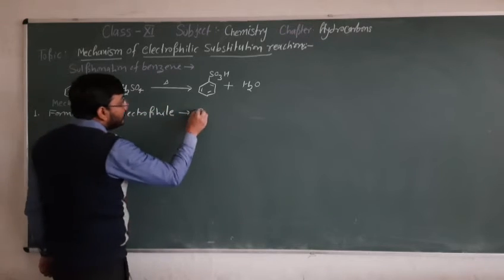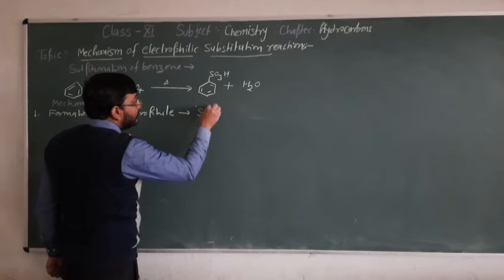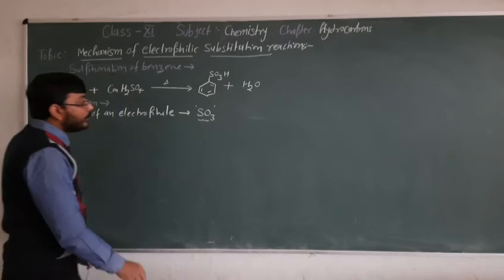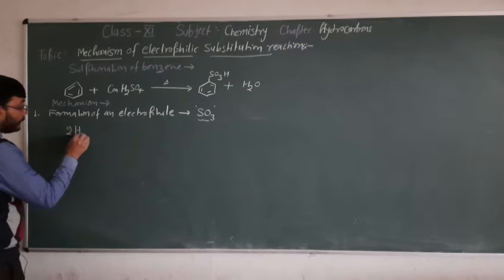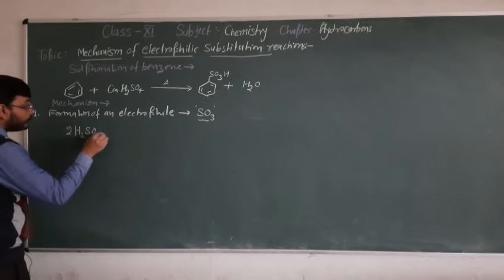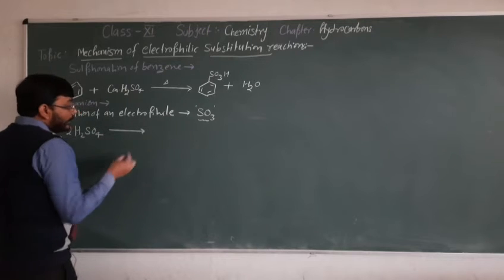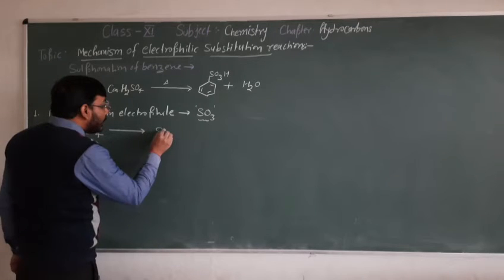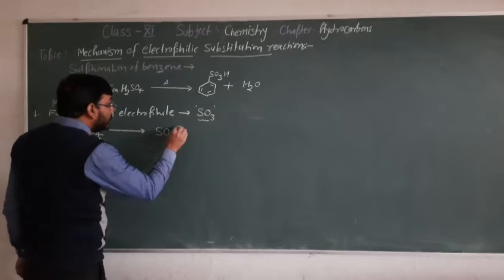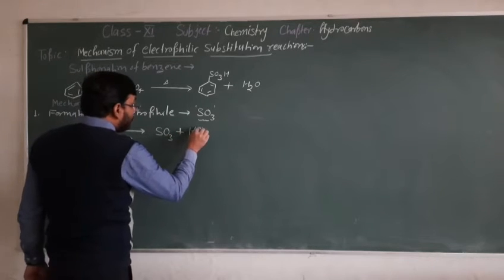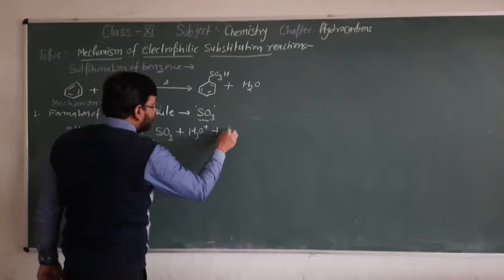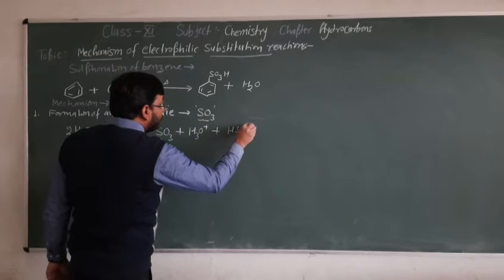So here the sulfur trioxide acts as an electrophile that will be generated by two molecules of H2SO4. It gives SO3 plus H3O plus, or plus HSO4 minus.